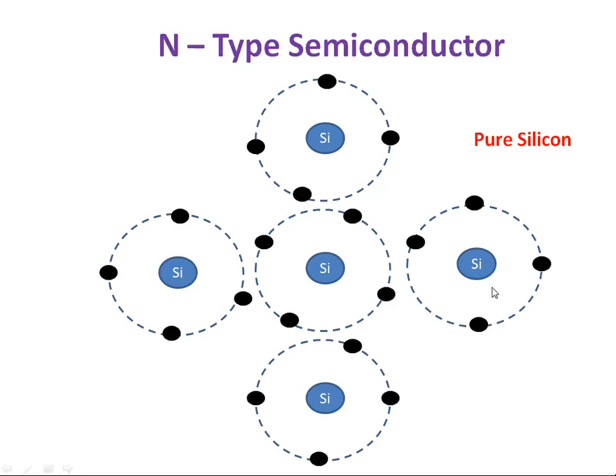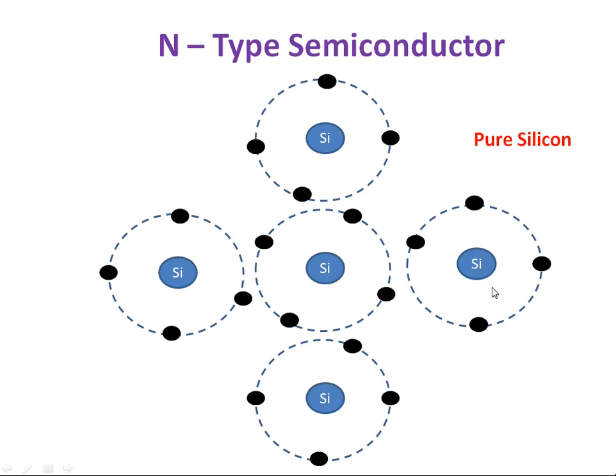Hello students, last class we discussed p-type material. If you want to make p-type material, you need to add a trivalent impurity to the intrinsic semiconductor, so that each trivalent impurity provides one hole, so it is more positive. Hole means it is ready to accept an electron, so in p-type material the majority carriers are holes.